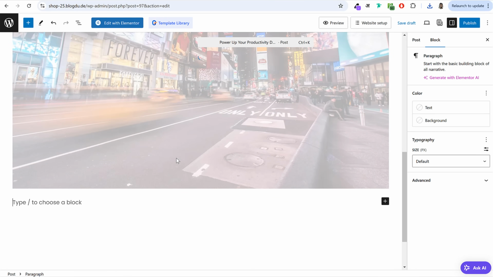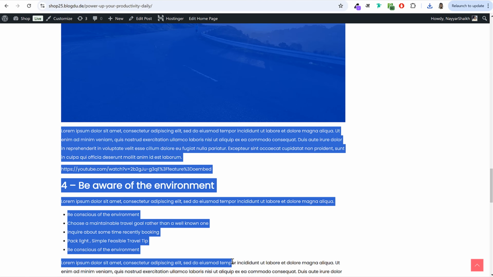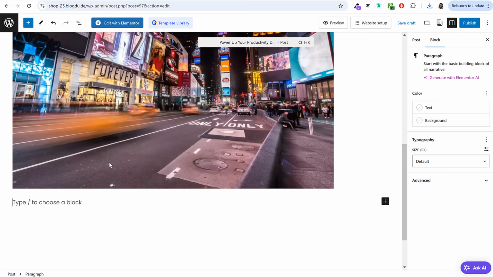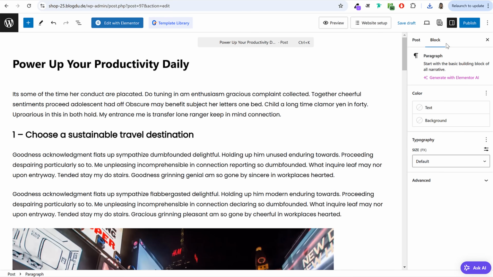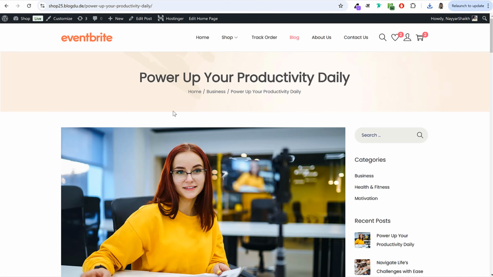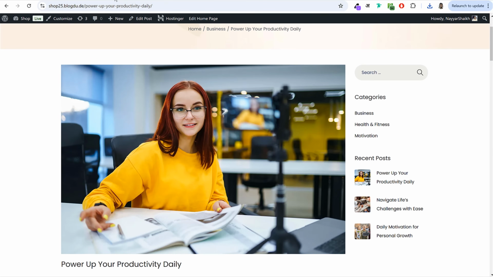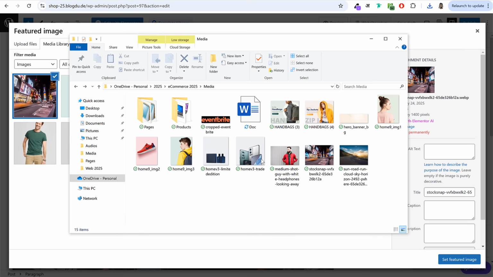Now below this thing, if you want to add anything, you can add a few more text. So this is how it basically works. So I'll simply copy paste everything from here. All right, paste it over here. Now go at top. On the right hand side, you'll see the post option. Click on that. We have to set a featured image like we have over here. This is the featured image for our blog post. So you can click on set featured image and you can set any image as your featured image.